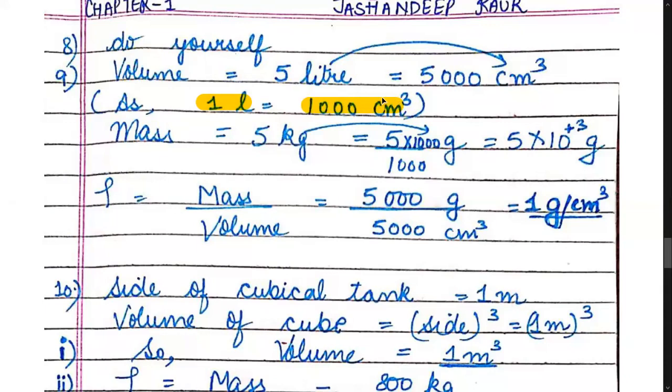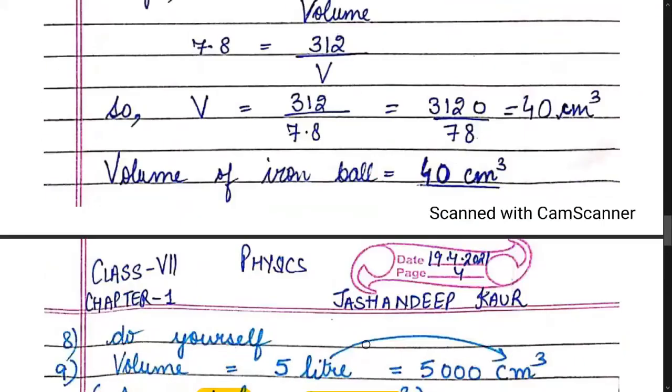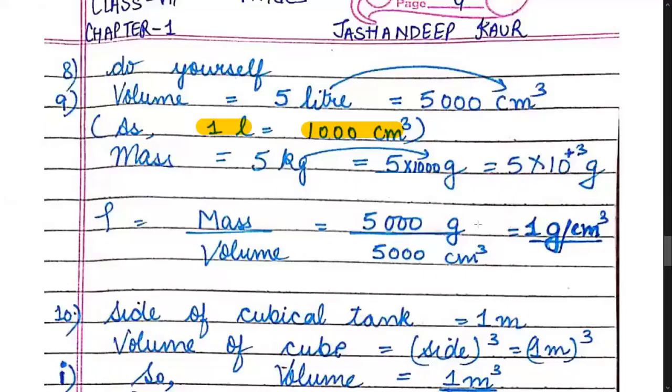So 5 liter means 5000 centimeter cube. So children, here what I have done, I have converted 1 liter into 1000 centimeter cube. So if 1 liter is 1000 centimeter cube, it means 5 liter is 5000 centimeter cube.